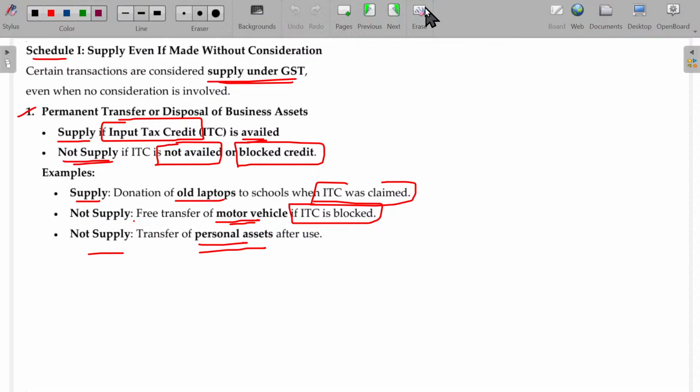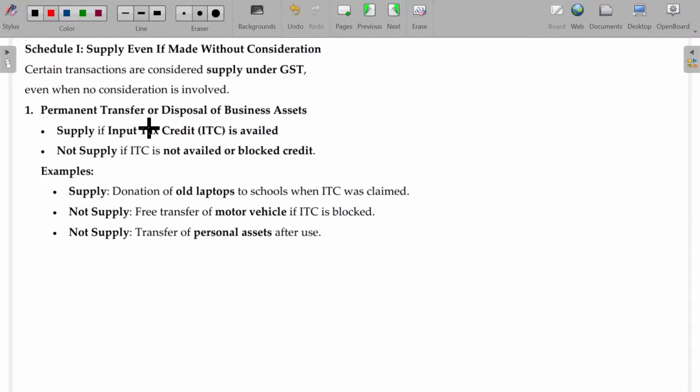So the first one is all about what? Based on the ITC. Business asset, you have to note this. Business asset disposal or transfer, permanently. Where, while purchasing the business asset, ITC is availed, in that case, if you are disposing, this will be supply.